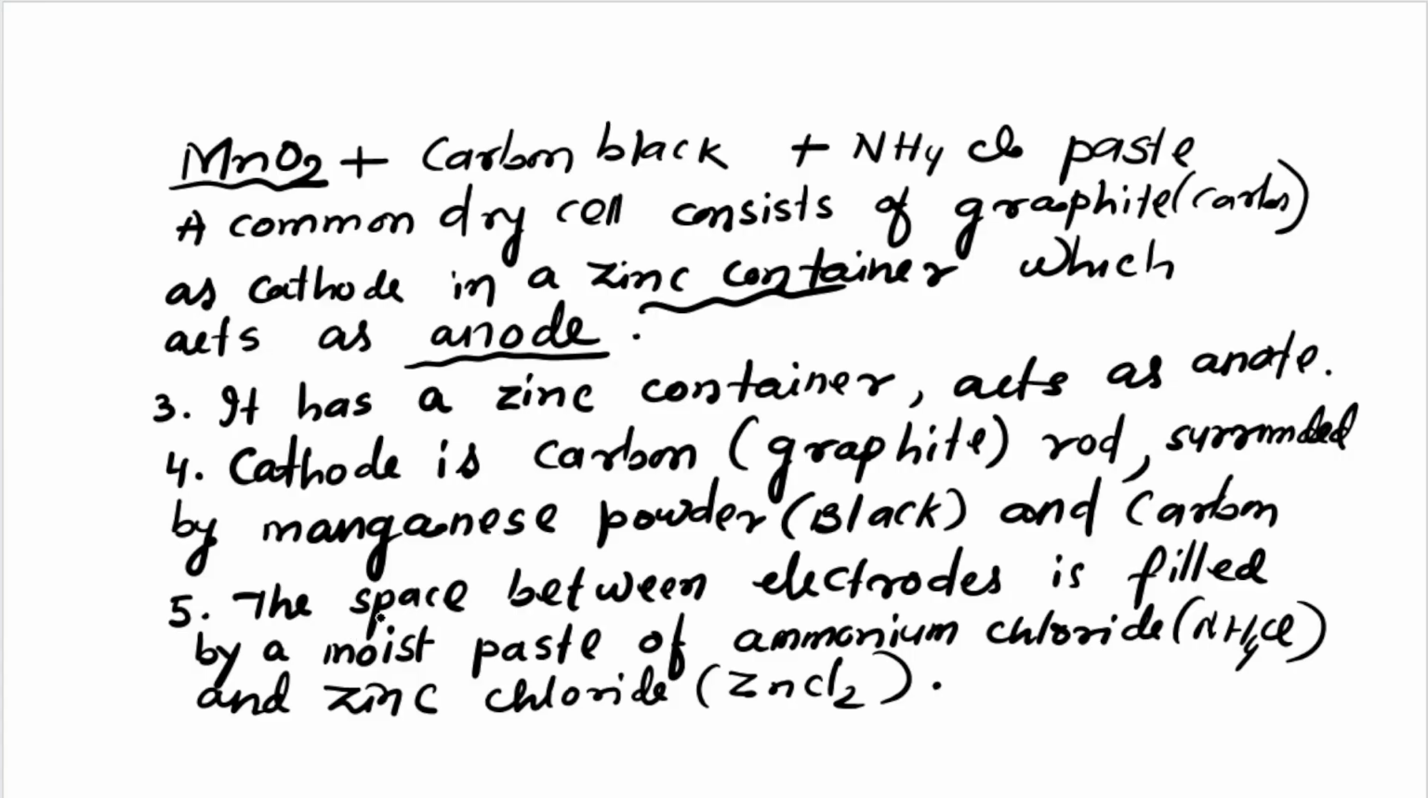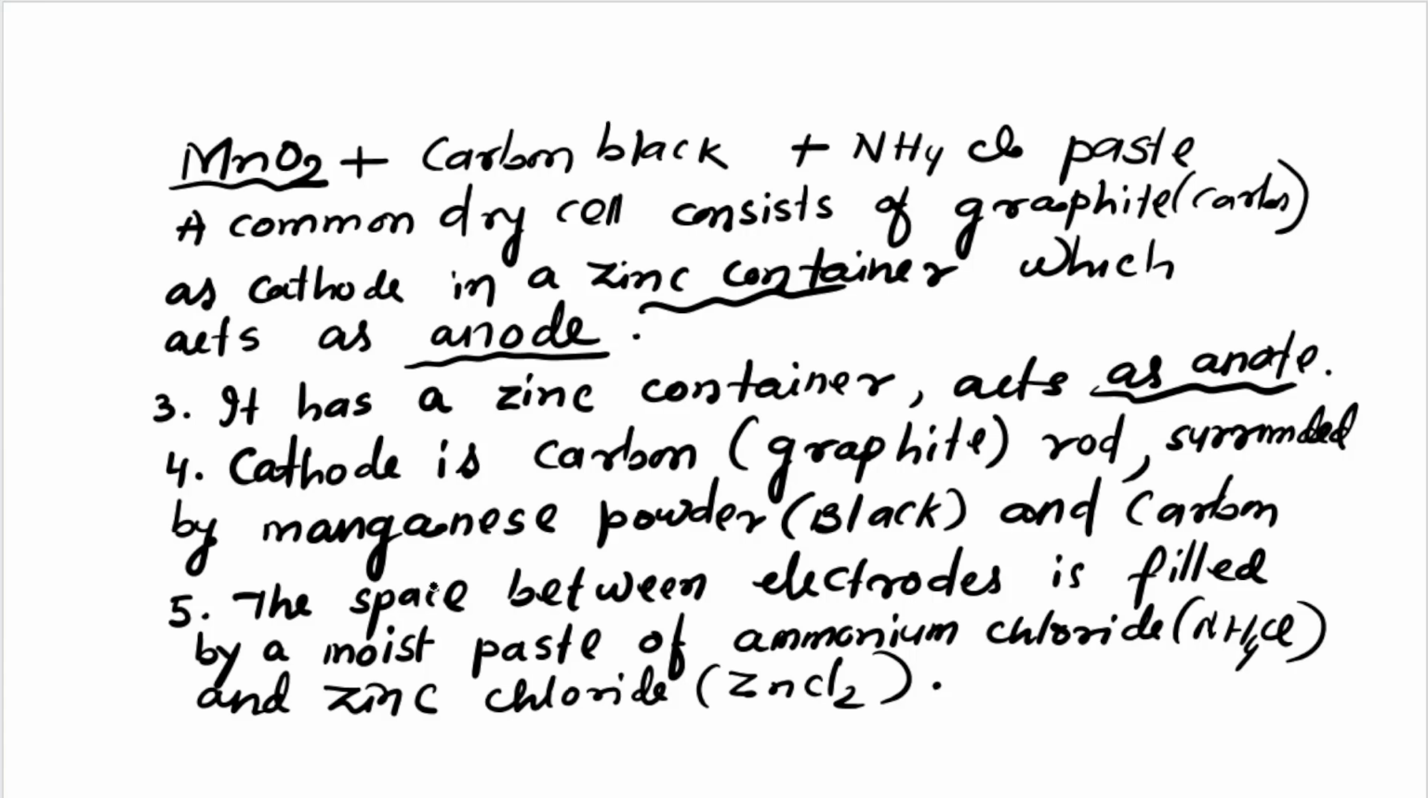So you take the zinc container as anode, and the cathode is carbon graphite surrounded by manganese dioxide, which is black, and carbon. The space between the electrodes is filled by a moist paste. Moist paste means you add water, ammonium chloride and zinc chloride. Are you clear?